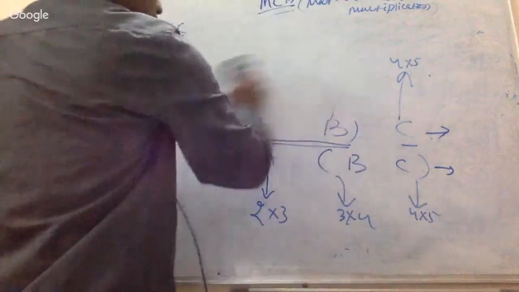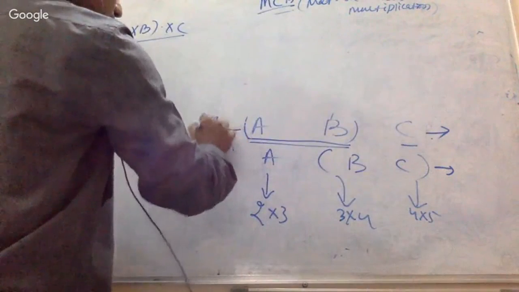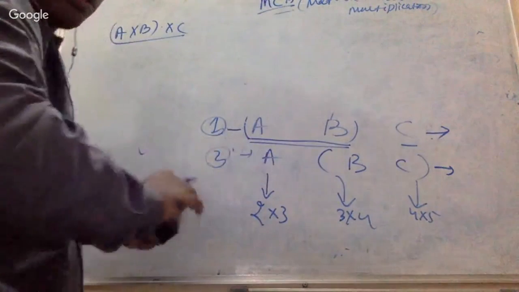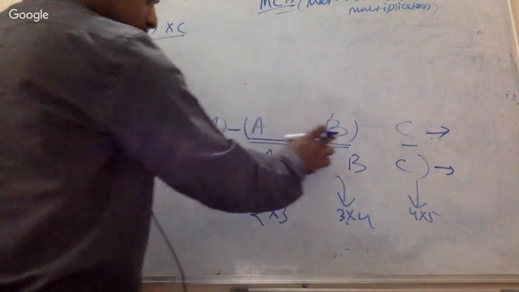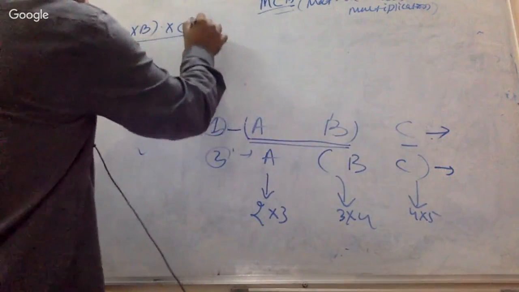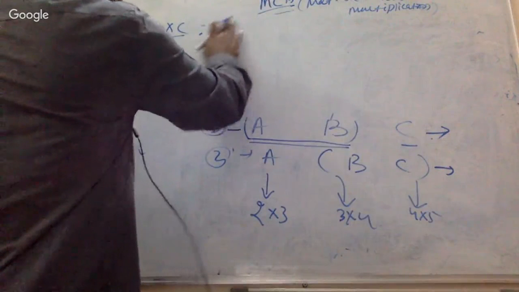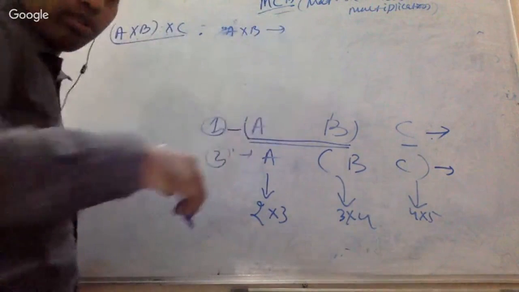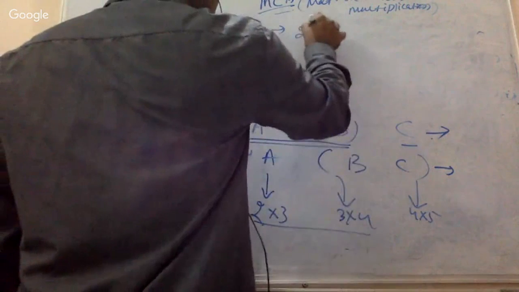Okay, so I will have some space. This is case 1, and this is case 2. We are trying to solve case 1, A cross B cross C. The number of operations needed to multiply A and B: for A cross B, we know the number of operations is 2 cross 3 cross 4.